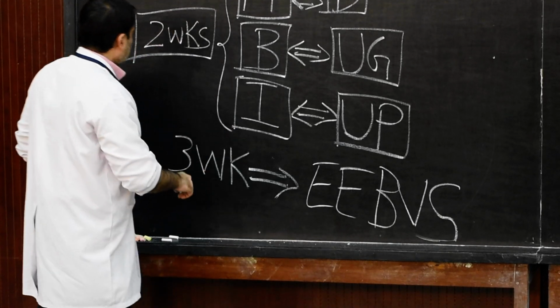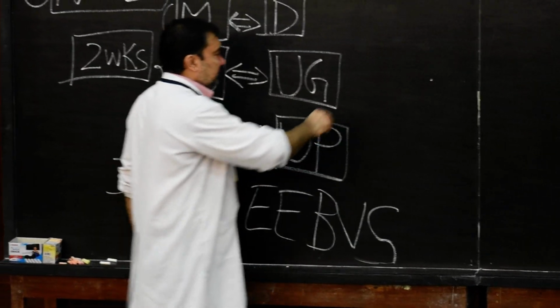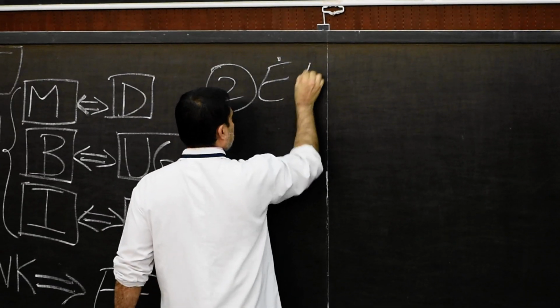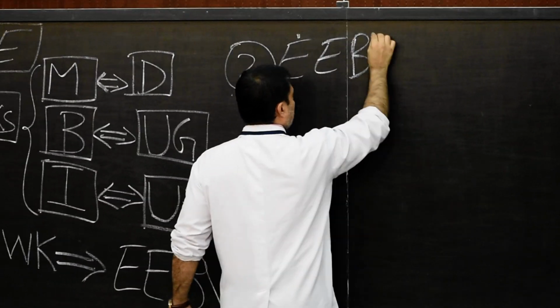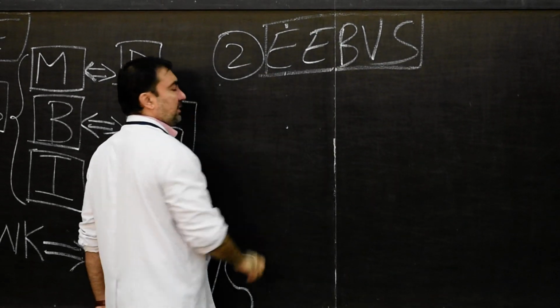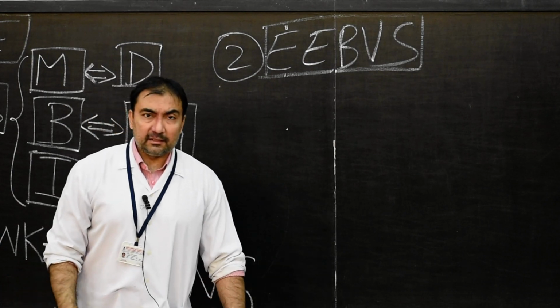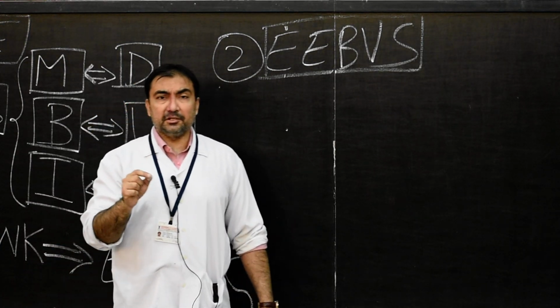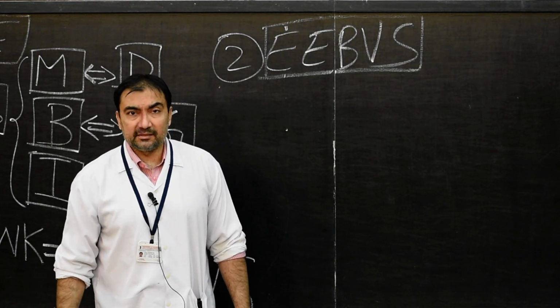So now in the second stage, the extra embryonic blood vascular system, what will happen in the early part of the third week is the collection of angioblast cells.